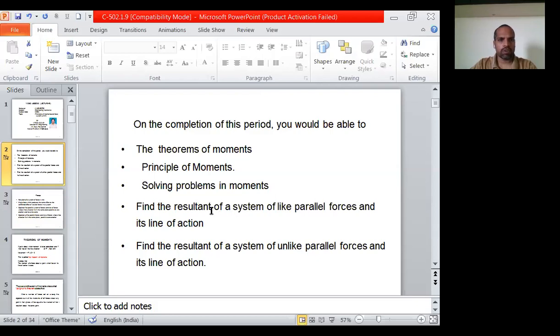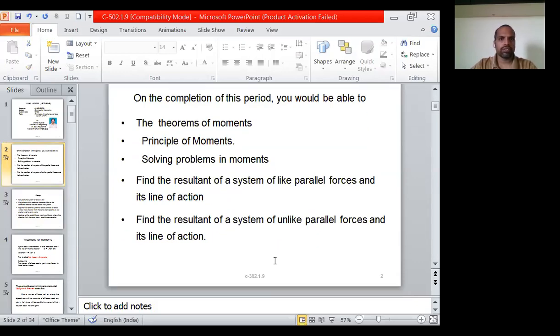Let us solve some more problems on moments using these theorems, as well as another topic, that is to find the resultant of a system of like coplanar forces and its line of action. It is a system of like parallel forces: how to find the resultant and where the resultant falls. Similarly for unlike parallel forces, we find the resultant and the position of the line of action of this resultant force.